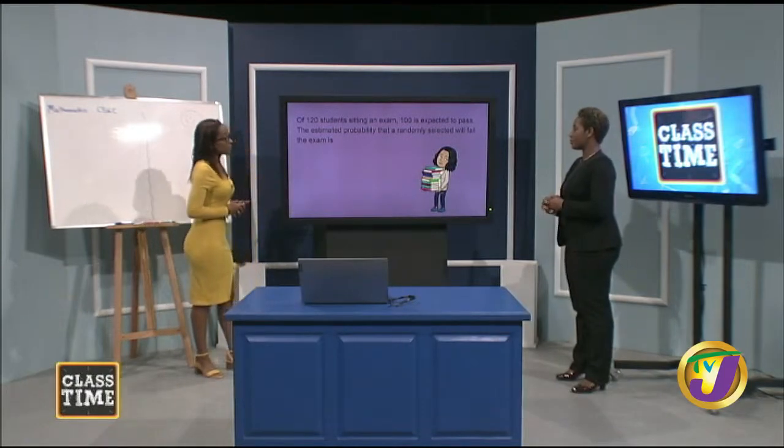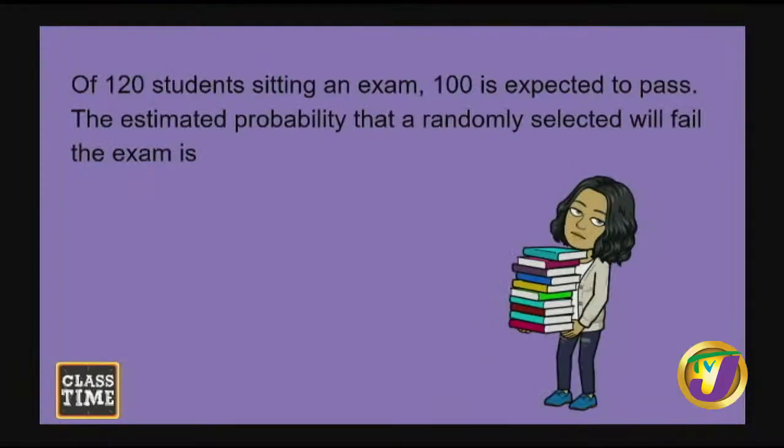Of 120 students sitting an exam, 100 are expected to pass. The estimated probability that a randomly selected student is going to fail. How would you figure that one out? So they gave us the number of students they expected to pass out of the total sitting the exam. So I can figure out how many they are estimating to fail. 120 subtract 100 gives me 20 students expected to fail. But we already said that probability is from 0 to 1, so 20 can't work. No, that is not it.